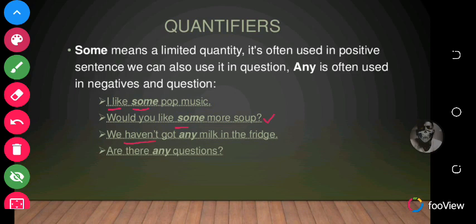And any can also be used in questions. Like, are there any questions? So any can also be used in questions. So you have to note and study the examples and how and where to use these quantifiers.